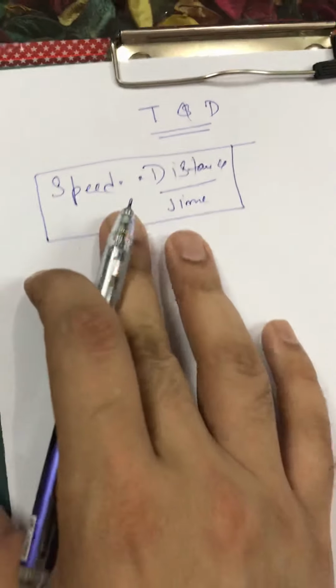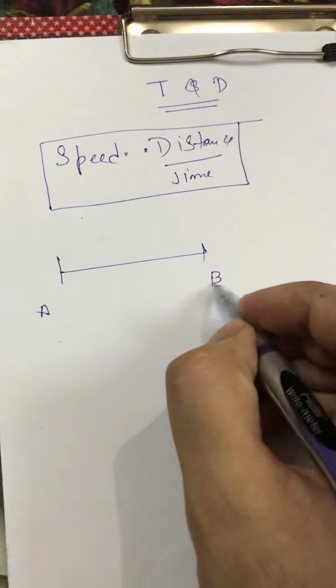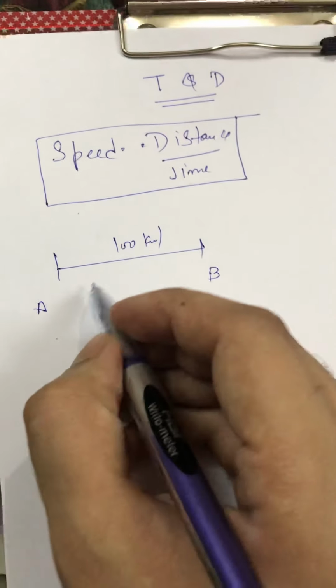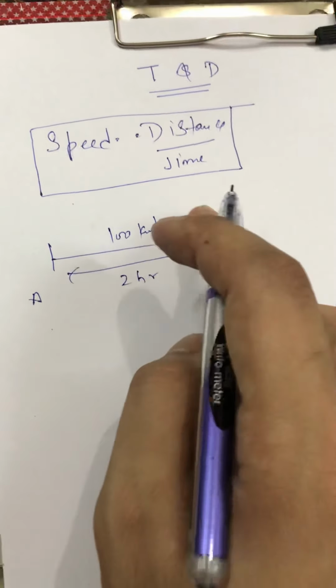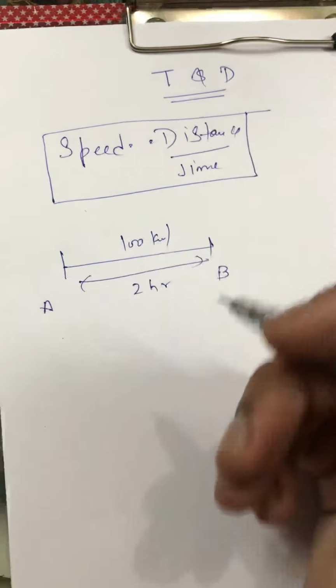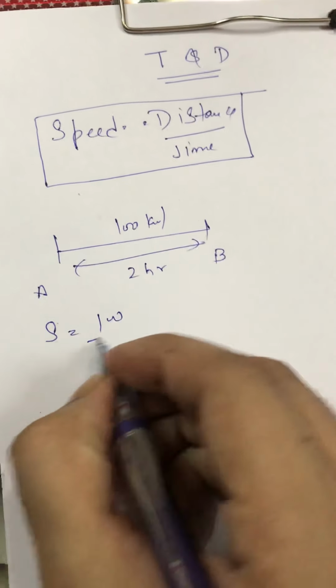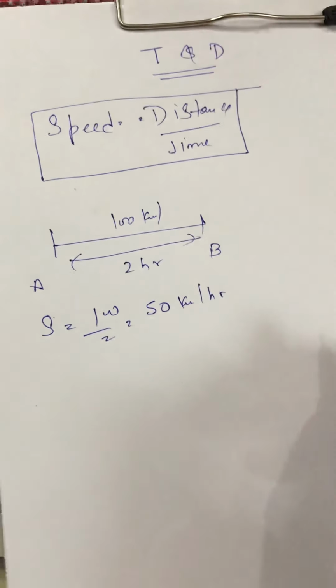What does it mean? Suppose a person wants to travel from A to B. The distance is 100 kilometer, and if he's taking 2 hours to complete this journey, and I want to know what should be the speed of this person, that is equals to what? 100 by 2, that is 50 kilometer per hour, right?